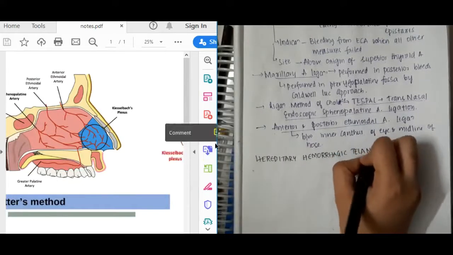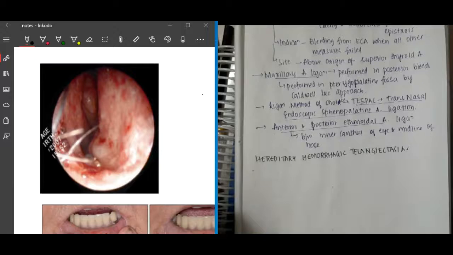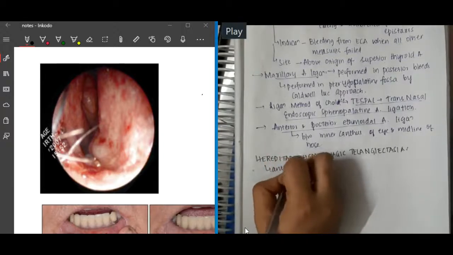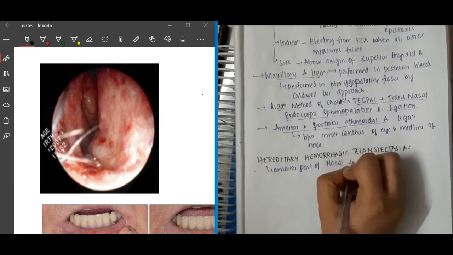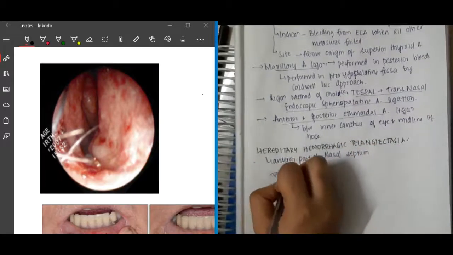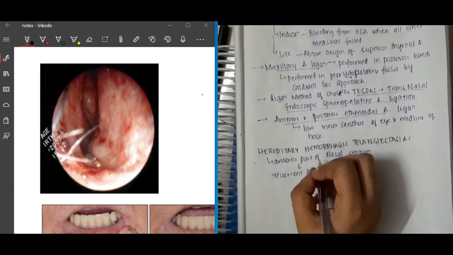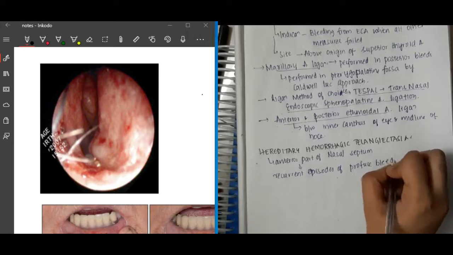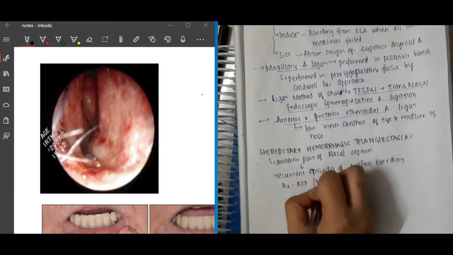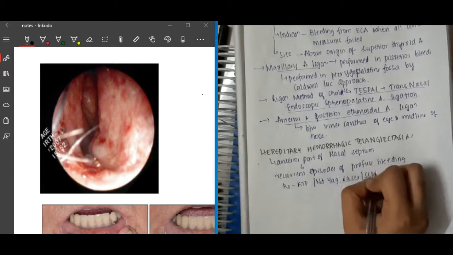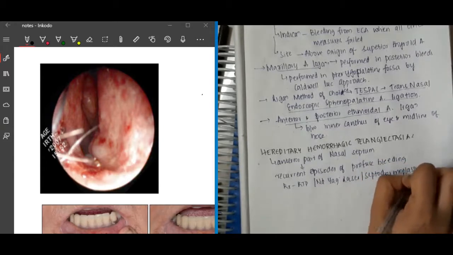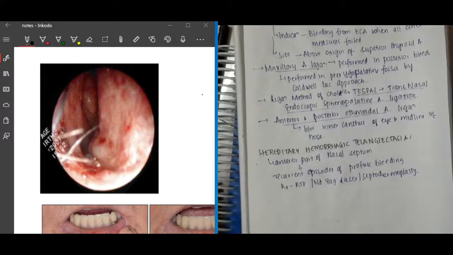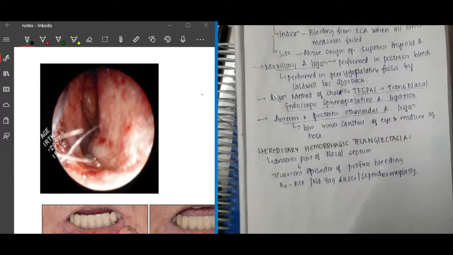Then after this we have one more thing, called hereditary hemorrhagic telangiectasia. In this you see telangiectatic vessels present in the anterior part of the nasal septum, which cause recurrent episodes of profuse bleeding. The treatment of hereditary hemorrhagic telangiectasia is KTP or Nd:YAG laser, and you can also do septodermoplasty.